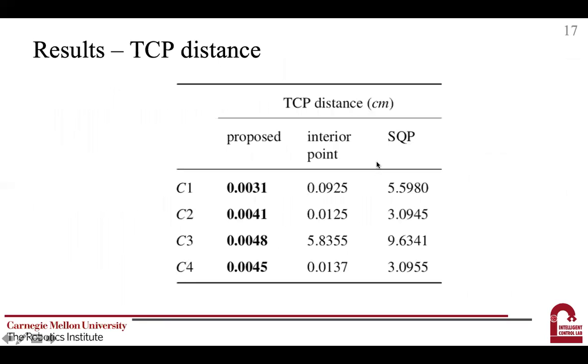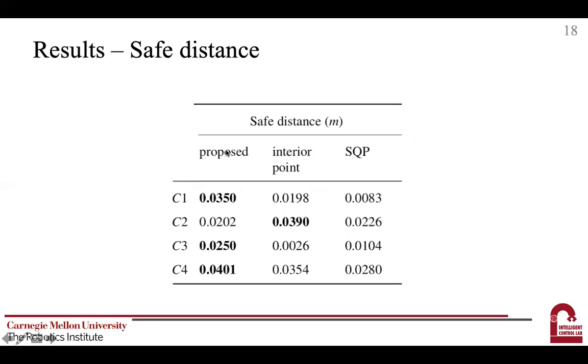We also observed that our method has the smallest TCP distance across all 4 experiments, which demonstrates that our method can better satisfy the task equality constraint. On the contrary, the interior point cannot always satisfy the equality constraint exactly, or it fails to find a feasible solution. Similarly, we can observe that SQP fails to satisfy the equality constraint across all 4 experiments. Furthermore, our method maintains a better average safe distance across the majority of the experiments.